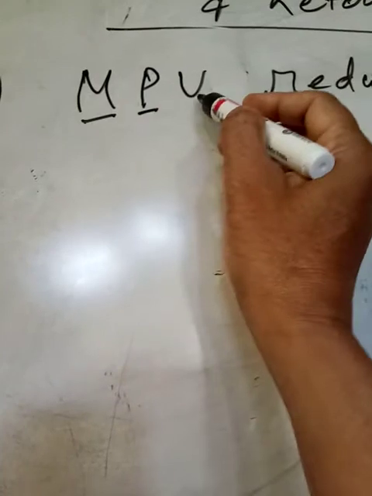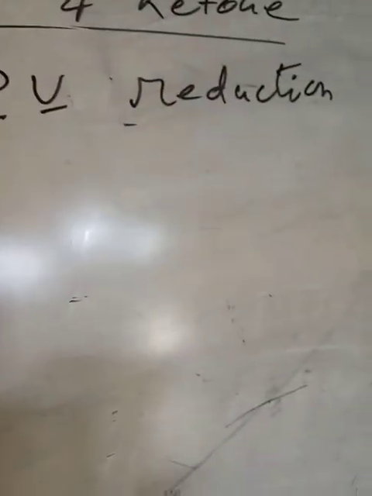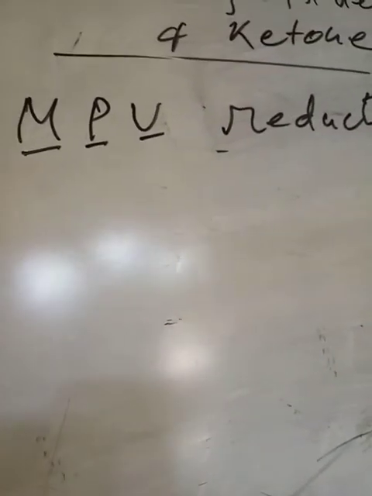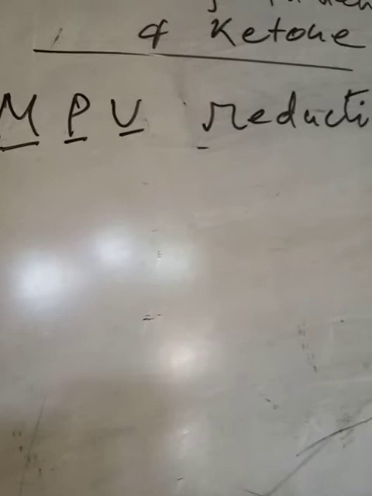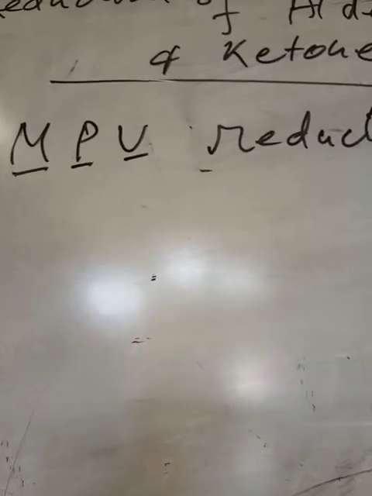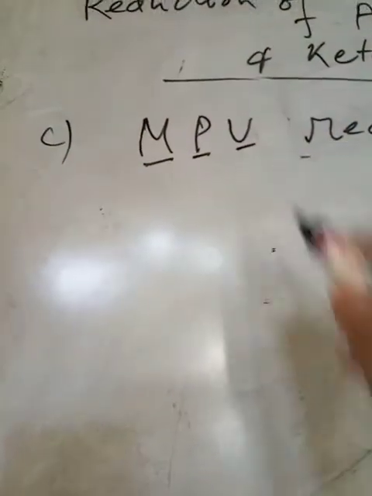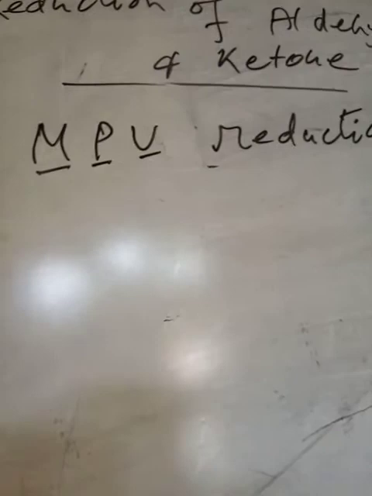There are three scientists, Meerwein, Ponndorf and Verley. MPV reduction. This is just the opposite of Oppenauer oxidation. In the preparation of alcohol, you have seen Oppenauer oxidation. This is just the opposite case in MPV reduction.